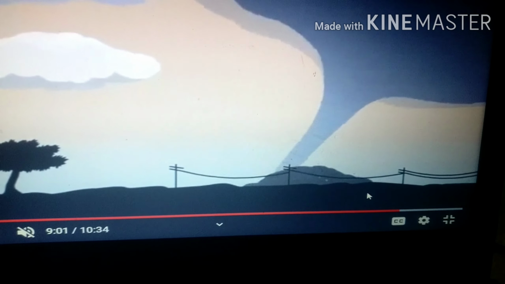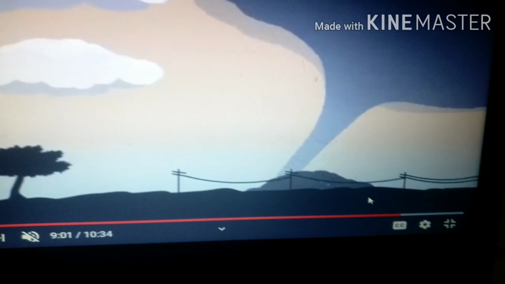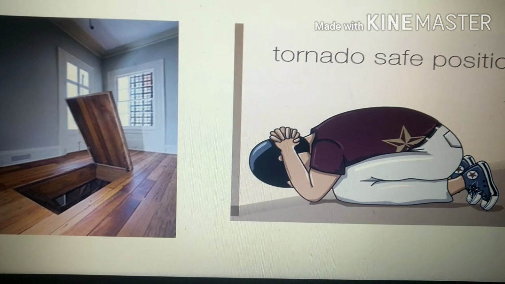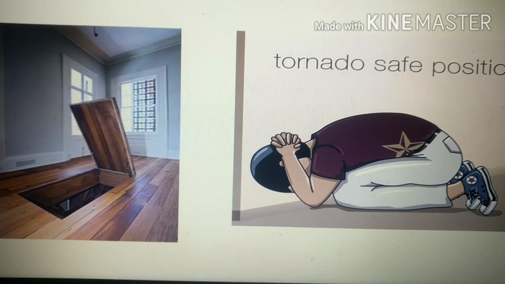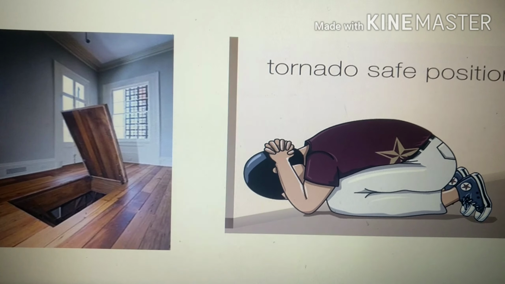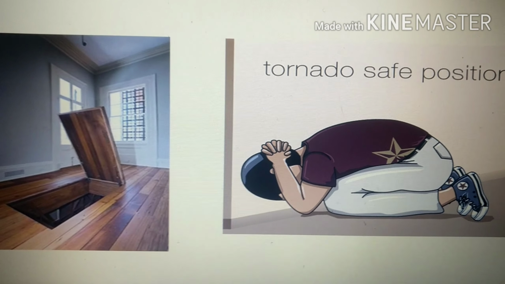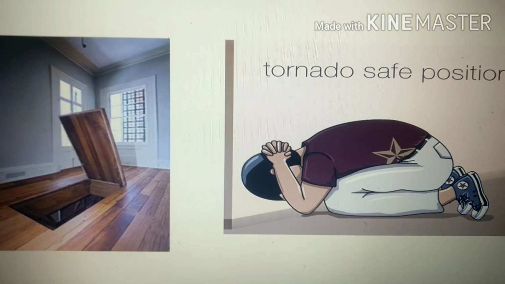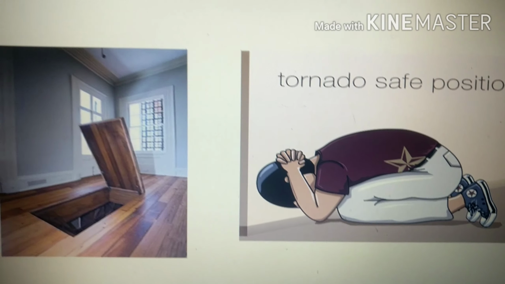The funnel of the tornado carries dust and everything near its base and throws it to the other side. A violent tornado can destroy with a speed of about 300 kilometers per hour. Now let us talk about the precautions and safety measures to be taken during a tornado. For example, if you are in your house during a tornado, the following steps should be taken.